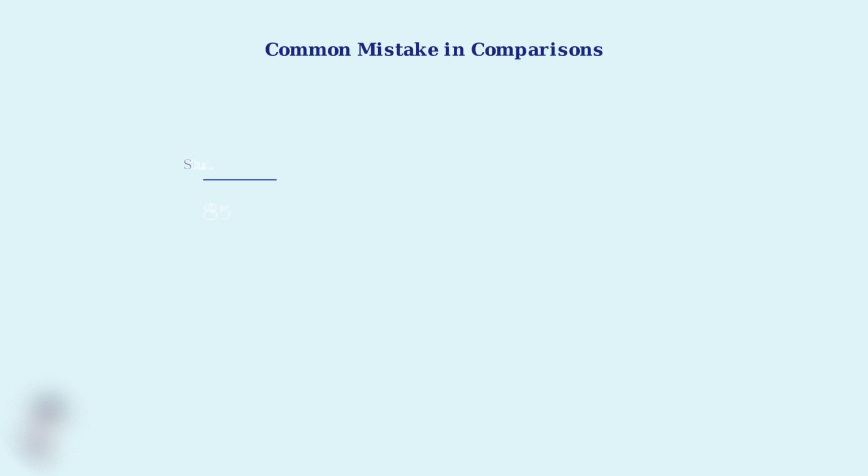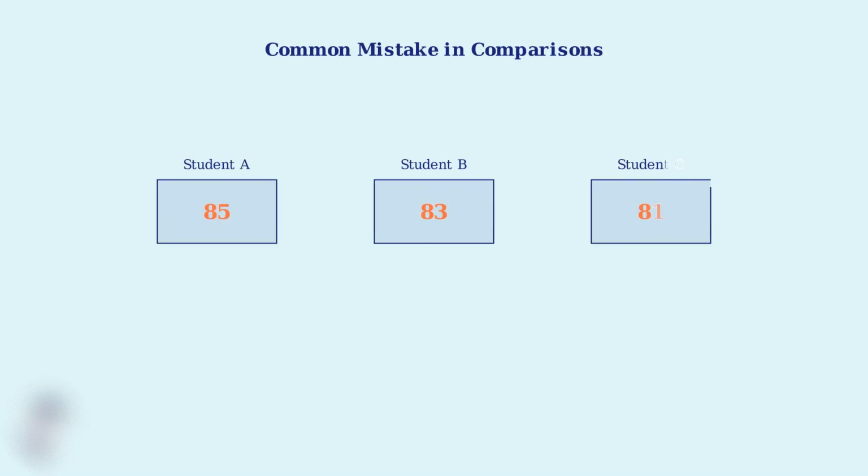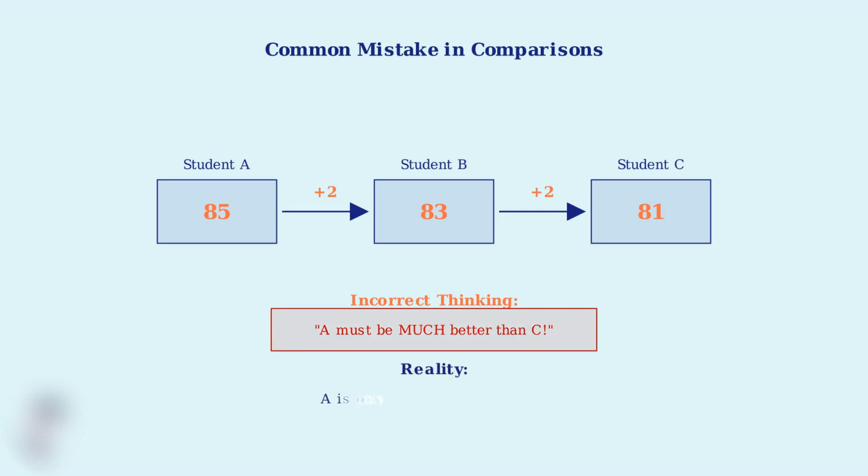Here's a mistake that happens all the time. You see that student A scored 2 points higher than student B, and student B scored 2 points higher than student C. The mistake is jumping to the conclusion that student A must be significantly better than student C. But when we actually look at the numbers, A is only 4 points higher than C. Not a huge difference at all.